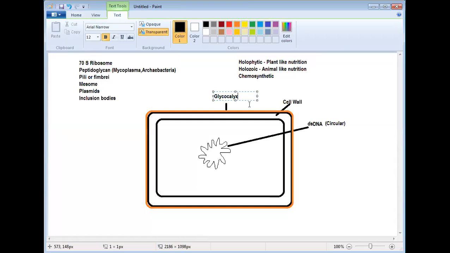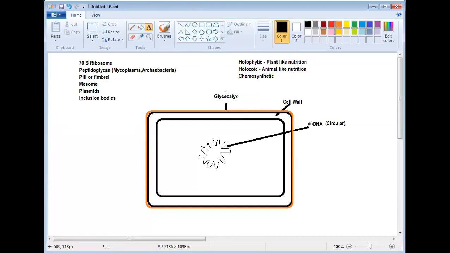Basically, mucus-like substances are released. The name glycocalyx suggests what? A glyco part is there. Glyco means carbohydrate. So mucus-like substances are released here. This glycocalyx actually helps the bacteria avoid desiccation.